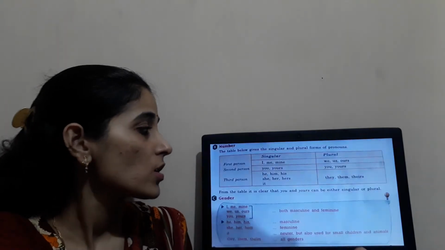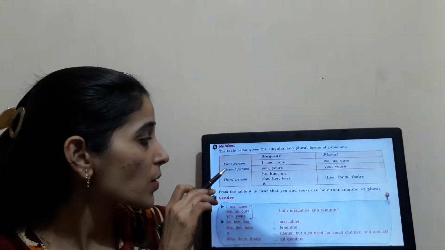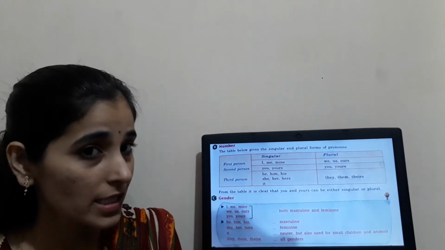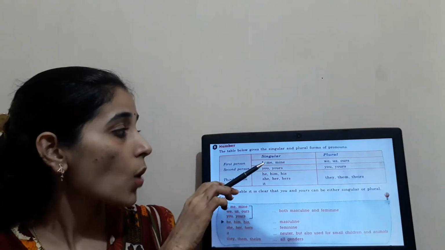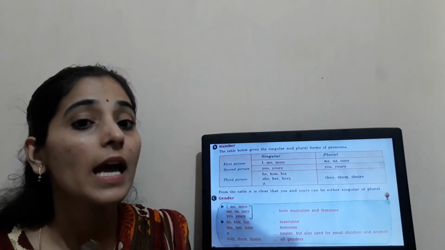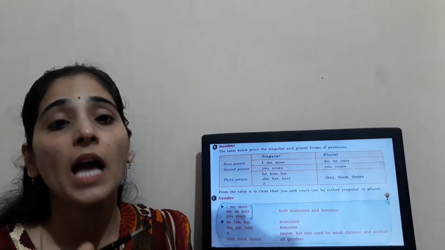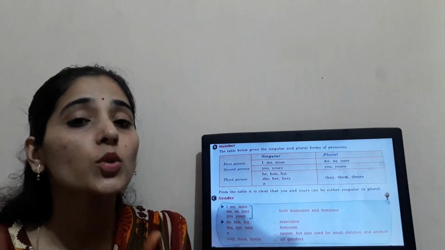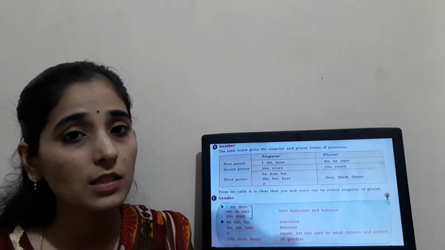Clear? So first we will talk about numbers. Here we have first person, second person and third person, singular and plural. As I said, number means we are talking about singular and plural. So I, me, mine: we are using these for singular, and that is first person. Now what is first person? I am talking to you about someone. I am the first person, you are the listener, so you are the second person. The one about whom we are talking is the third person.